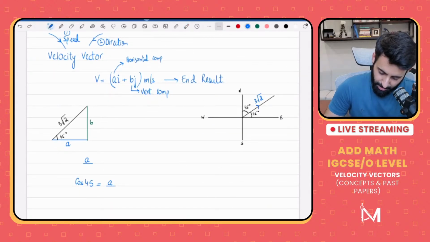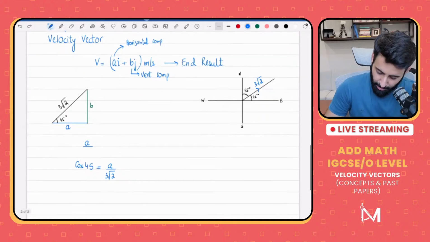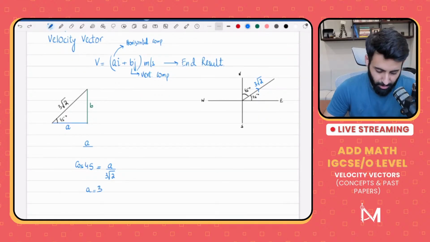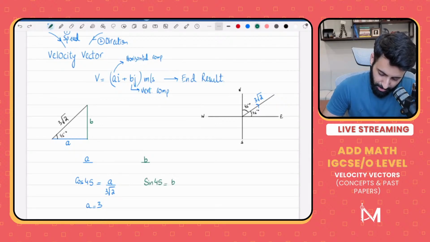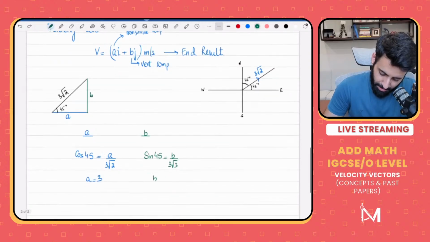The hypotenuse is 3 under root 2. Cross multiply, and you will have the value of a, which is equal to 3. Just like that, let's find b. Since b is the opposite side, sine 45 is equal to opposite, which is b, over hypotenuse, which is 3 under root 2. So that means b is also equal to 3.